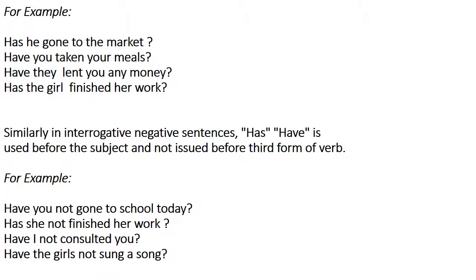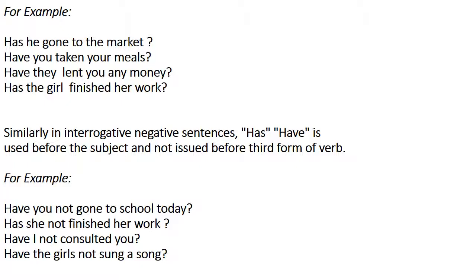For example, has he gone to the market? In its simple and affirmative form, this sentence is: he has gone to the market. But as an interrogative sentence, it is: has he gone to the market? Have you taken your meals? Have they lent you any money? Has the girl finished her work?